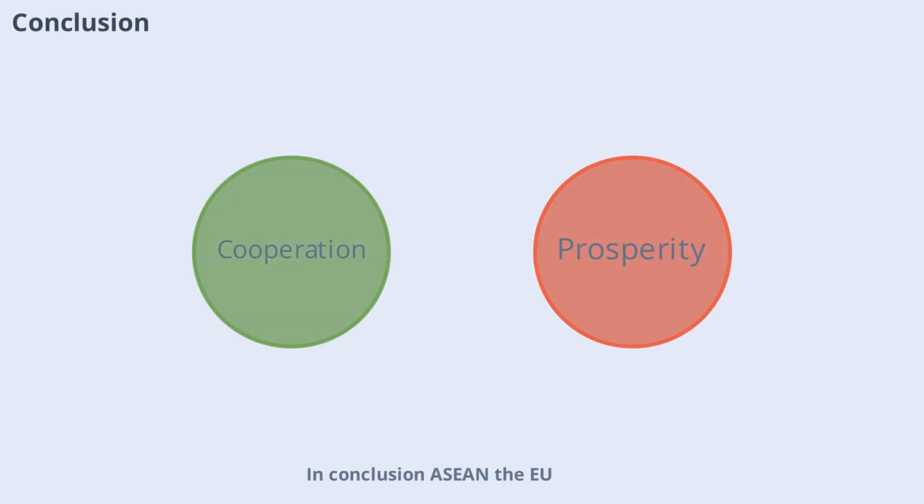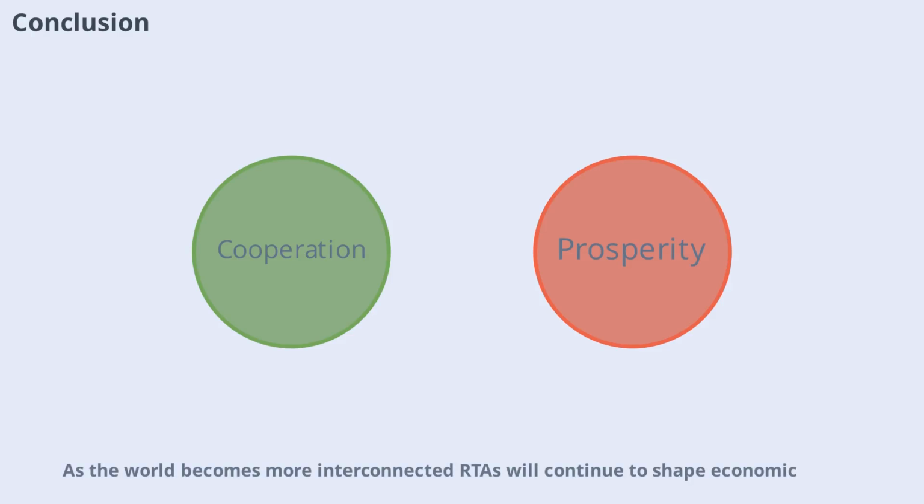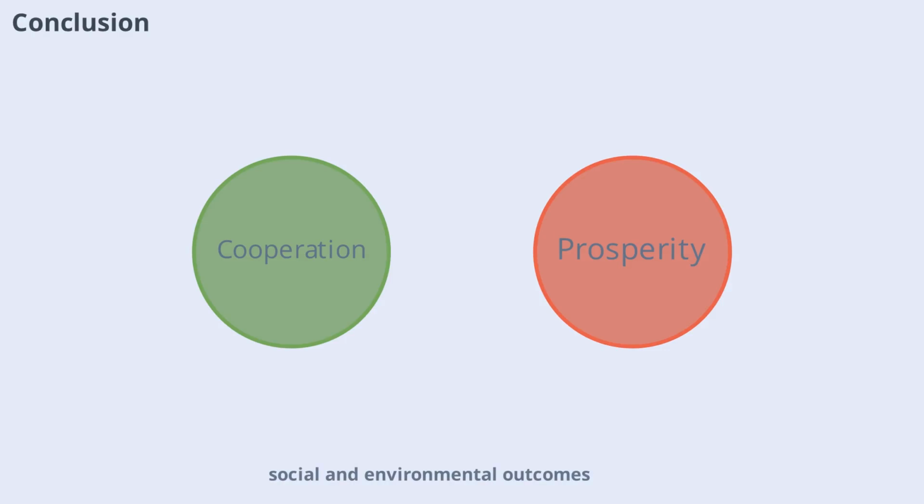Conclusion: ASEAN, the EU, and Mercosur demonstrate the power of regional cooperation. Their diverse structures and approaches offer valuable lessons for other regions. As the world becomes more interconnected, RTAs will continue to shape economic, social, and environmental outcomes.